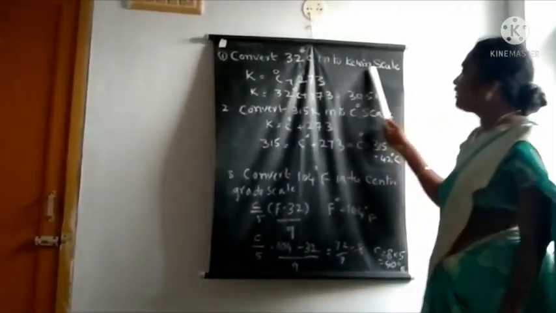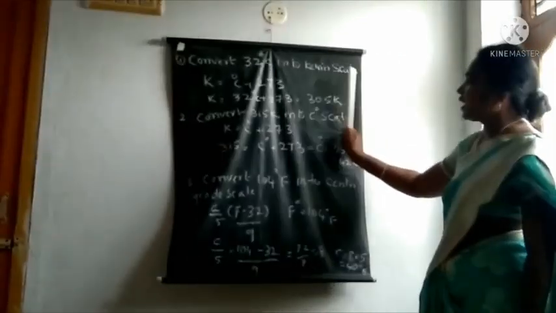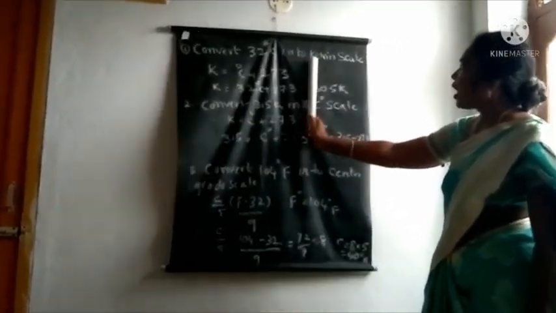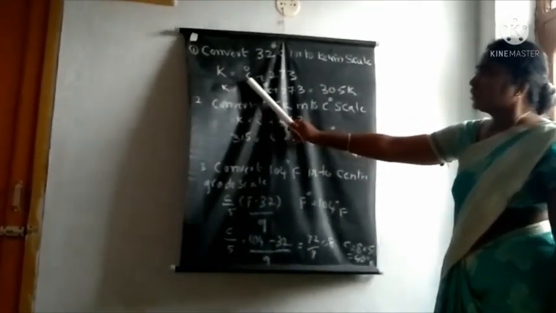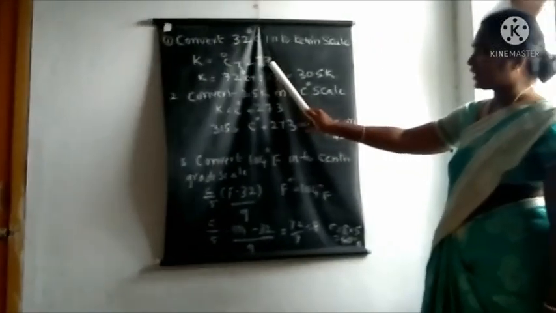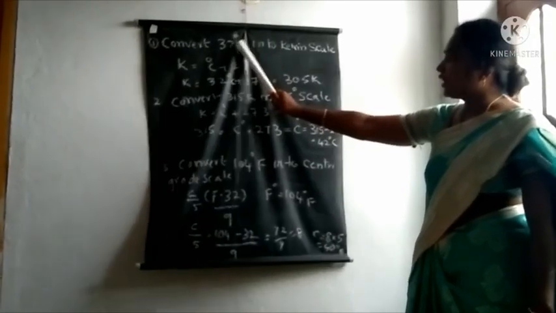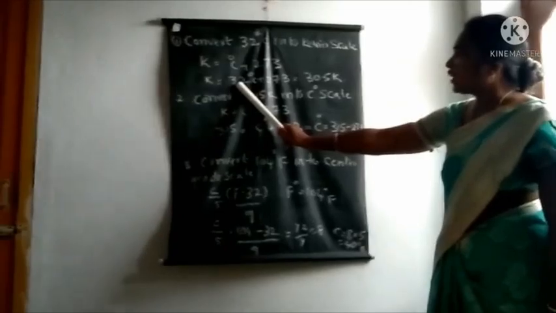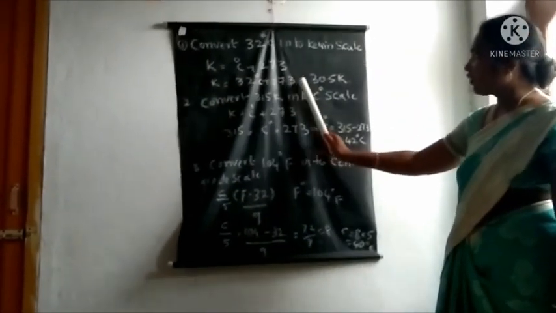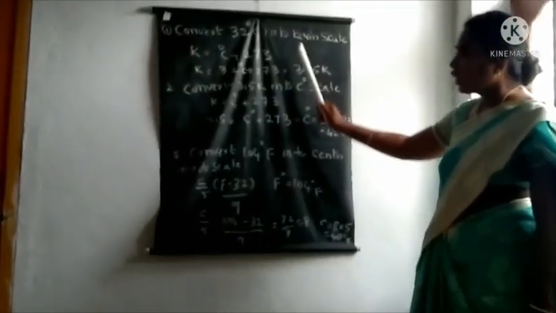Convert 32 degrees into the Kelvin scale. Here is the formula to convert degrees to Kelvin: K is equal to centigrade plus 273. K is equal to 32 degrees centigrade plus 273, which is 305 Kelvin. This is the answer for this question.